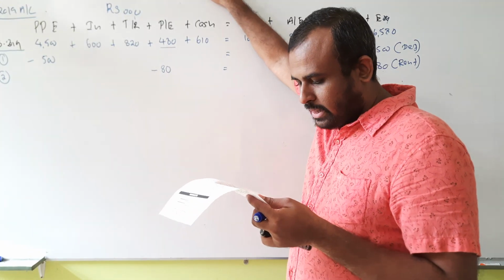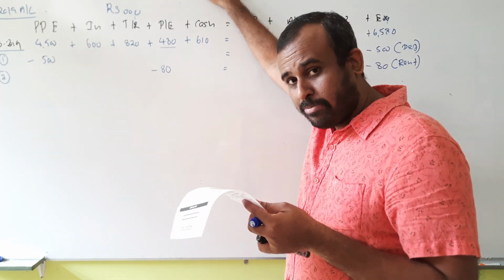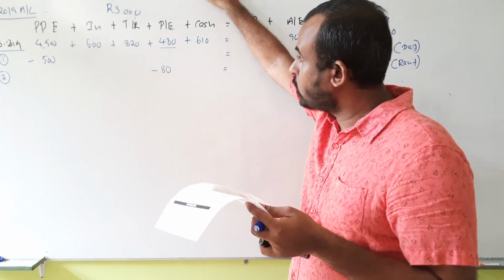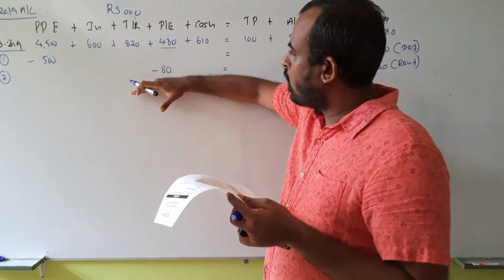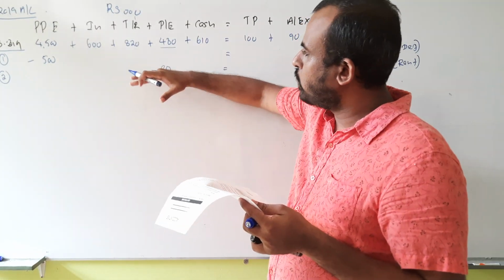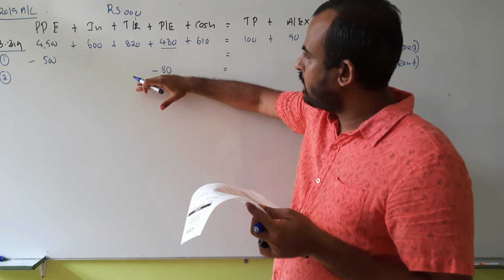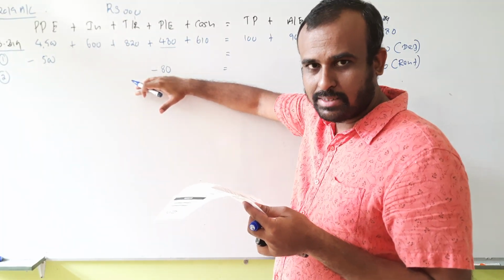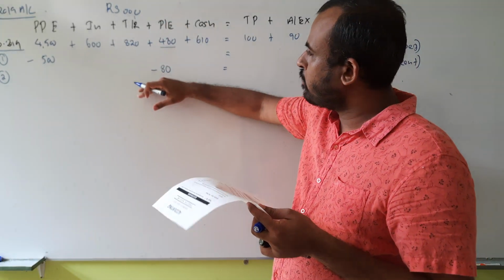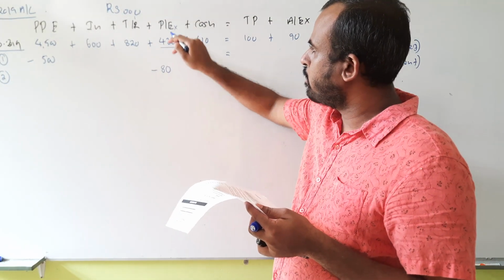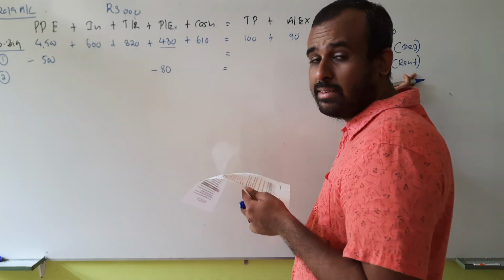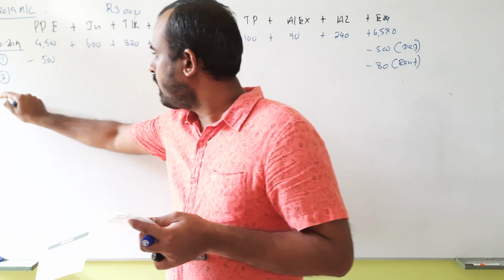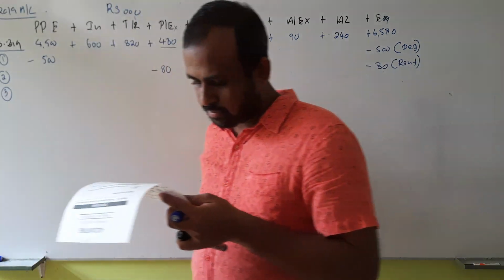We'll read the question again. The rent of the showroom 80 for the month of March 2019, the rent expenditure they have included in the prepaid rent. So according to the matching concept, if you consume or utilize any amount for the purpose of generating the income, that's supposed to be recognized as an expenditure. Therefore, you reduce it from the prepaid expenses, and recognize and reduce it from the equity. Clear? Right. Transaction number 3.